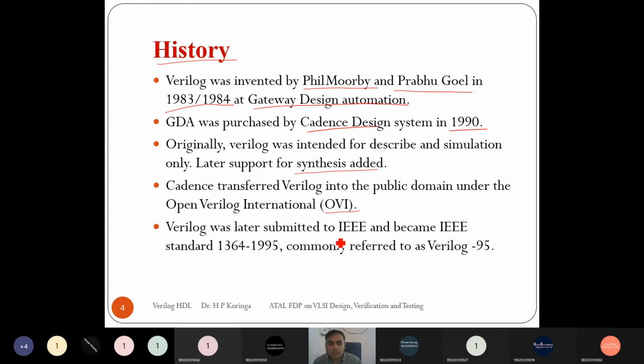So in around 1995, Verilog became the IEEE standard 1364-1995, commonly referred to as Verilog 95. So it was submitted to IEEE around 1995, and it is called the Verilog 95 IEEE standard.